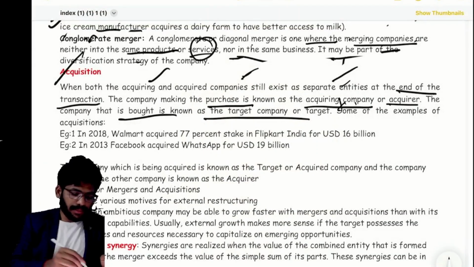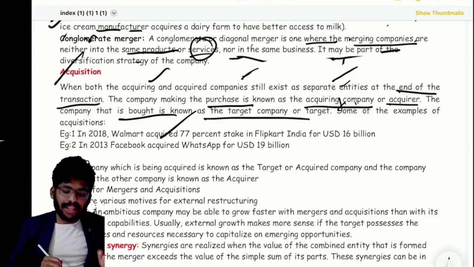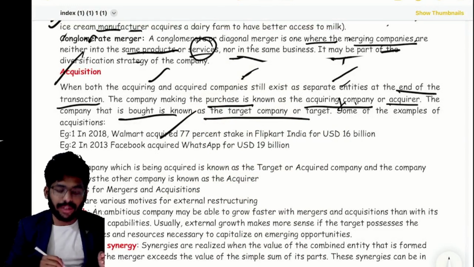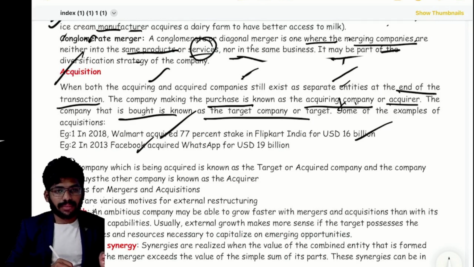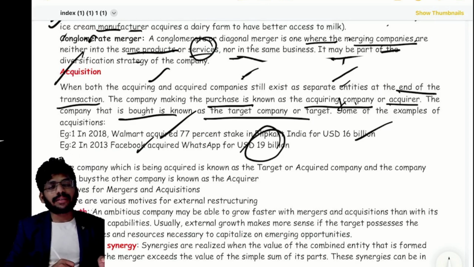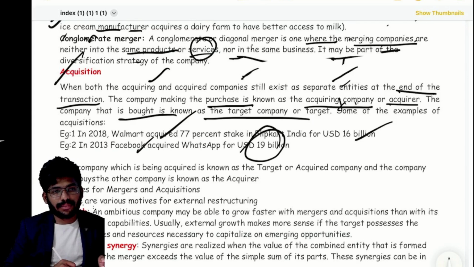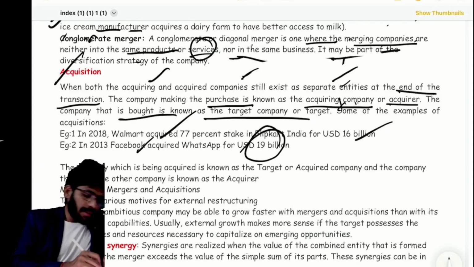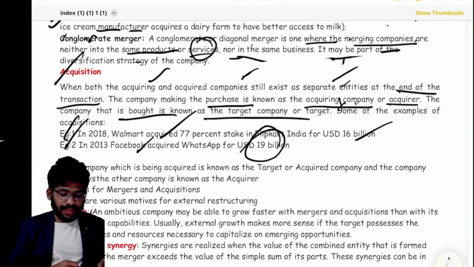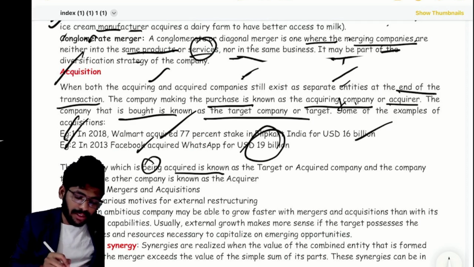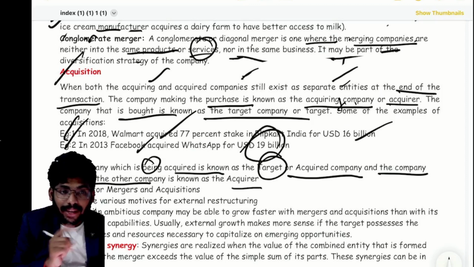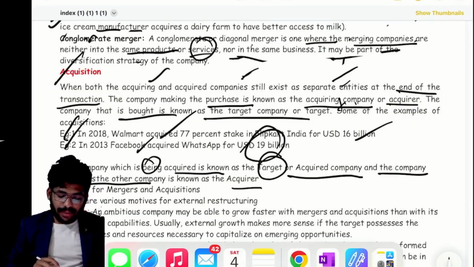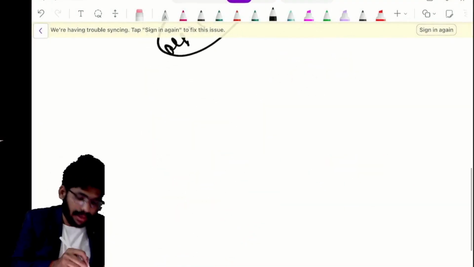Yes, simple. In 2008, Walmart acquired a 77% stake in Flipkart India for USD 16 millions. In 2013, Facebook acquired WhatsApp for 19 millions. Clear? These are just basic examples I have given here. The company which is being acquired is known as the target or acquired company, and the company that buys the other company is nothing but the acquirer. Acquiring company is different, acquired company is different. Please don't get confused in wording.